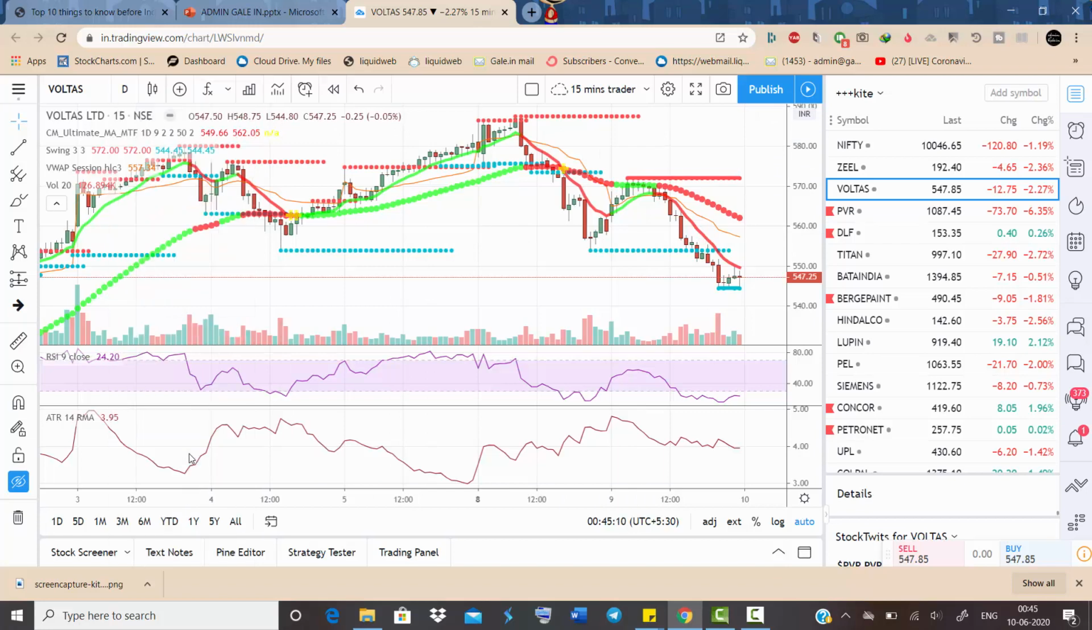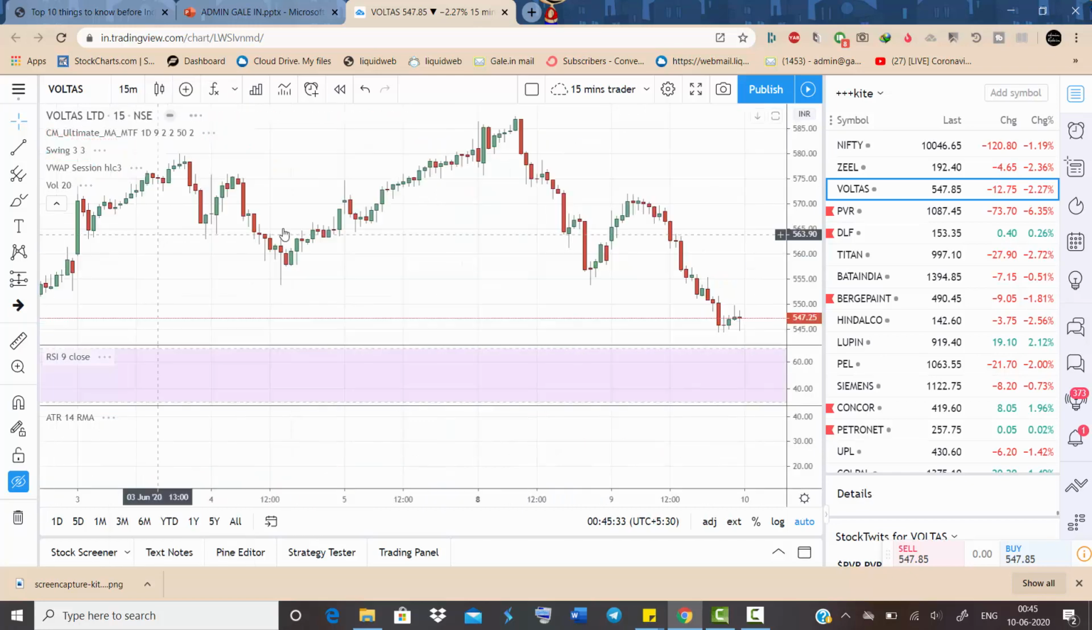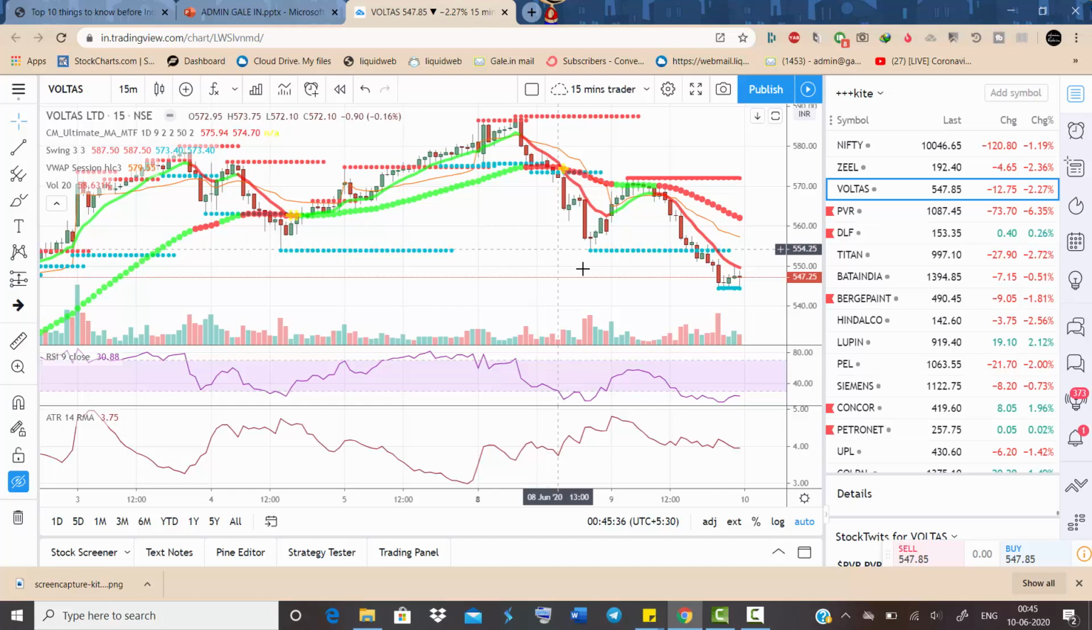So ATR on Voltas on daily charts, you can see it is at 25. Day high was made at 572. 572 minus 25 is 547. You can see the stock closing at 547. So we missed 10 additional points. You can see 1047 hit over here. This is where you should have booked complete profits.